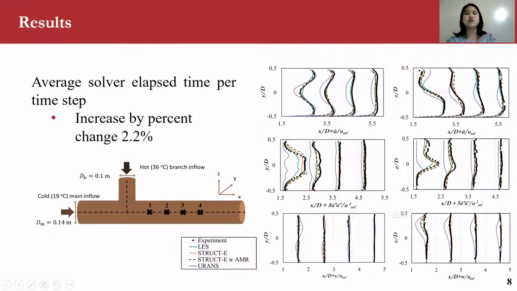In terms of our results, because we want to improve the level of detail we can see, and we want to make it more like the experimental result, you can see how, for example, in this particular case, it performs better compared to the experimental data. You can see how the dashed line matches better compared to the orange line. This was the trend that we saw in a lot of cases, which implies that the automatic mesh refinement is indeed giving us a more accurate result.